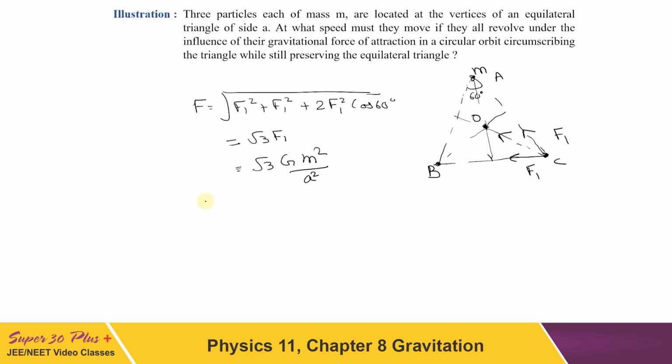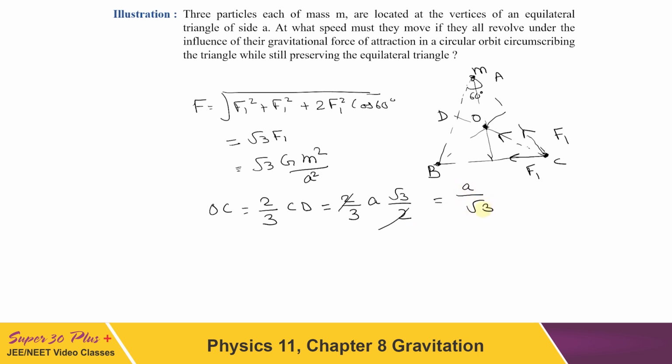Now OC can be written as 2 by 3 of CD, and CD is AC sin 60 degree. So it will be equal to 2 by 3, AC is A itself, and then sin 60 degree is root 3 by 2. From here we got the value of OC to be equal to A upon root 3.